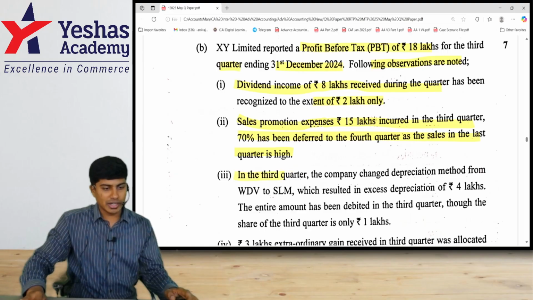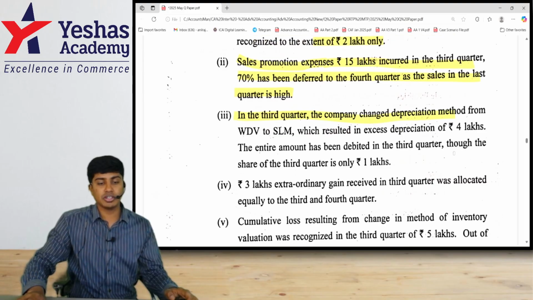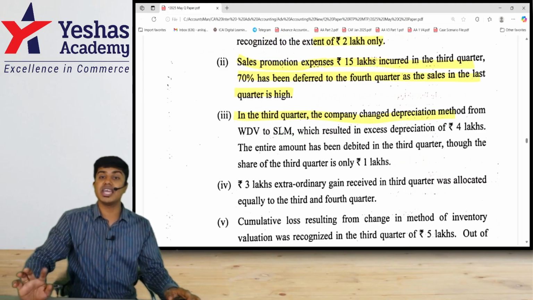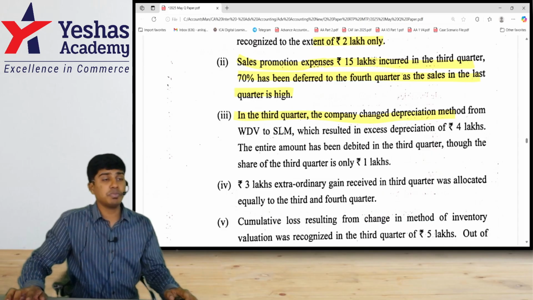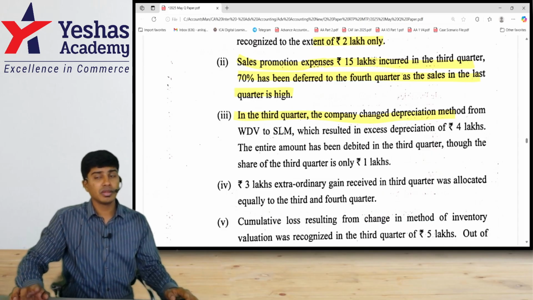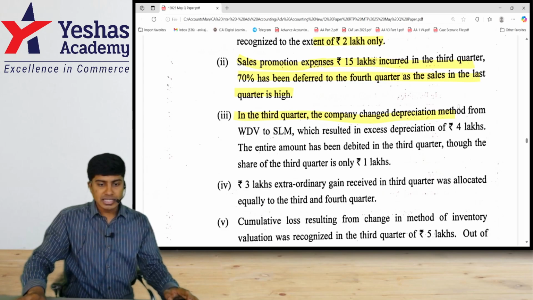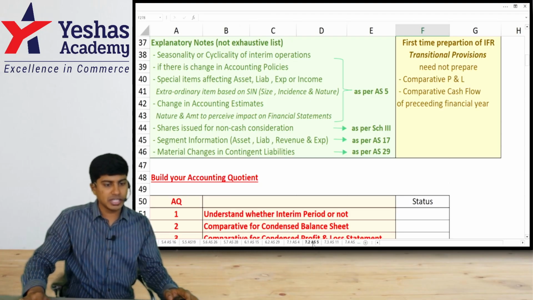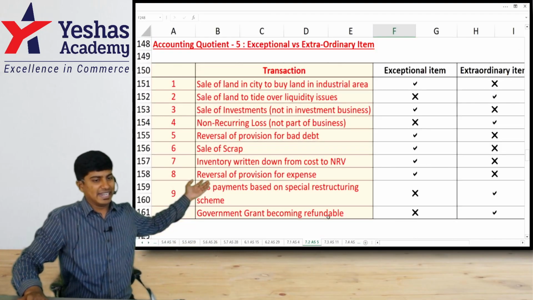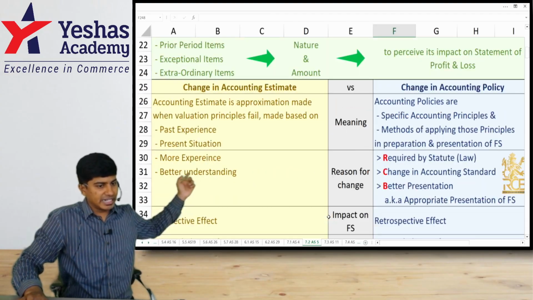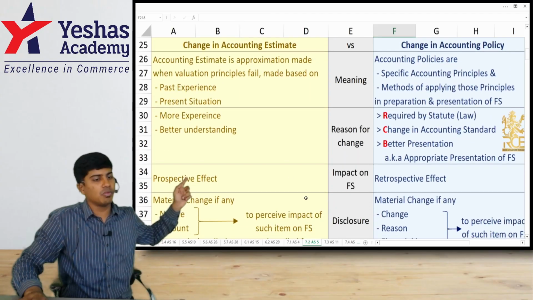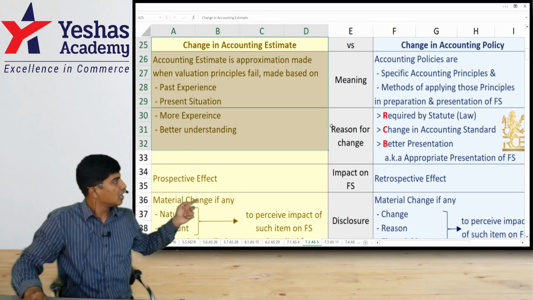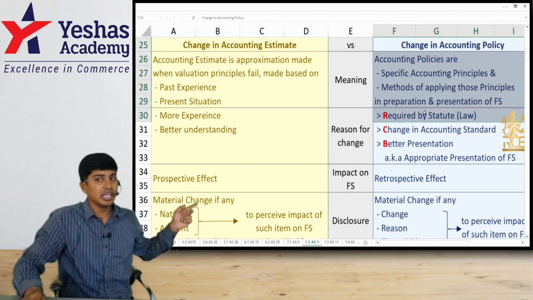In the third quarter, the company changed the method of depreciation. Remember, change in the method of depreciation is a change in accounting estimate. Should it be given prospective effect or retrospective effect? Prospective effect. Who tells this? This is as per Accounting Standard 5. If in case you have doubt with regard to this, please do revise Accounting Standard 5 in detail. There we have discussed it at length and I have told you the difference between what is a change in accounting estimate and what is a change in accounting policy.